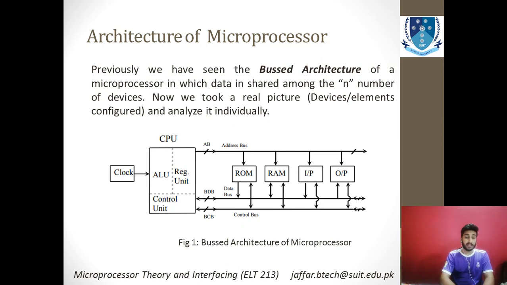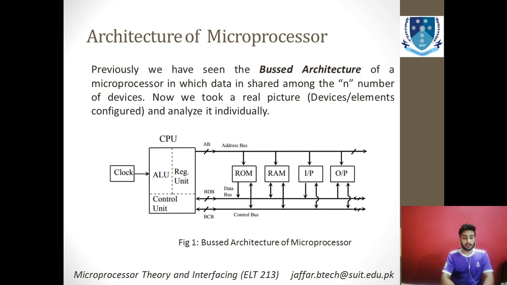These components include the clock frequency generator, the ALU, or the register unit, which is basically a kind of temporary memory. Similarly, we need a RAM, a ROM, some input ports, and some output ports. So all these components inside the microprocessor need to be connected with one another. We have reached the conclusion that the bus architecture is the most feasible in terms of connectivity, simplicity, and cost.